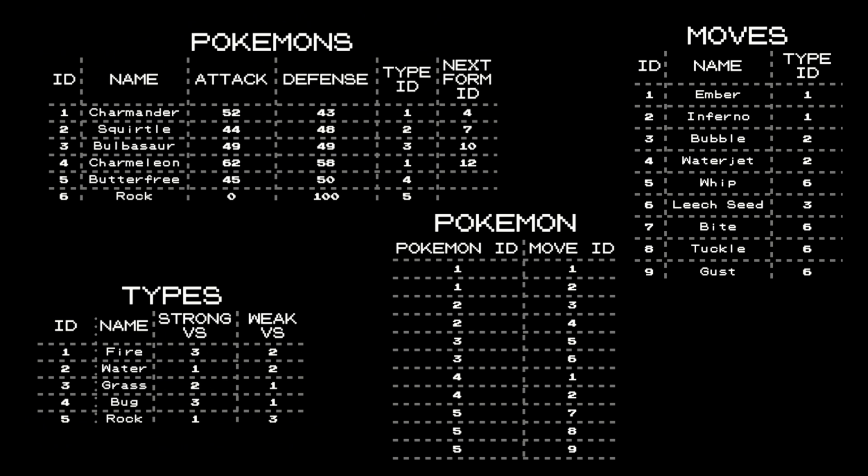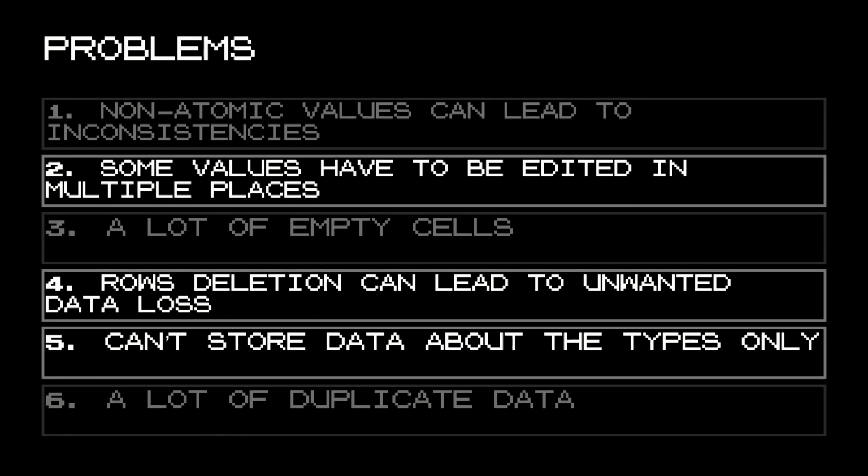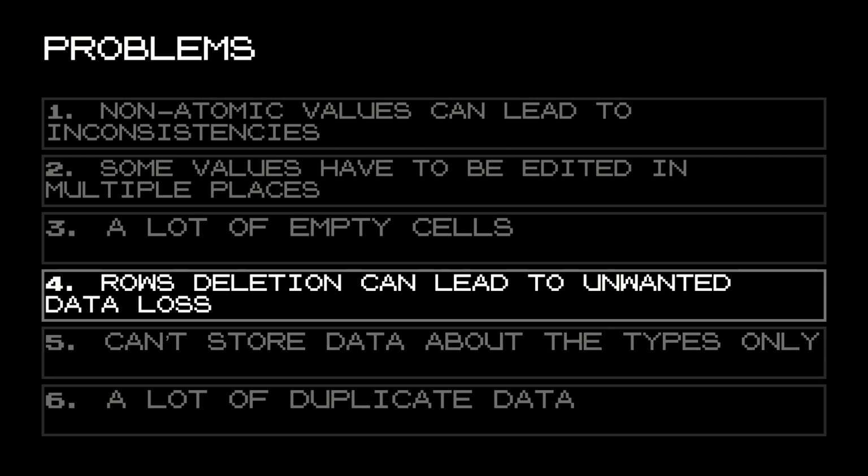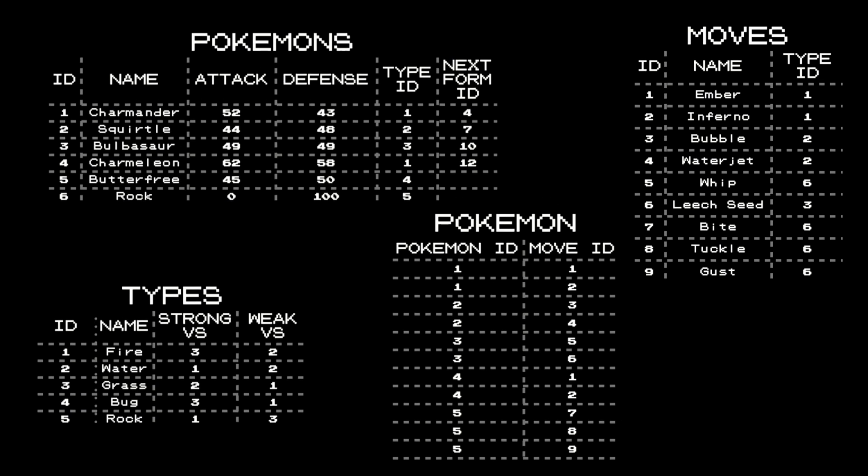So we have Pokemon, moves, types, and Pokemon moves, which is for some reason missing here. So yeah, let's go back to our problems. The values don't really have to be edited in multiple places. We can now store the information about types only once, and row deletions are safe.